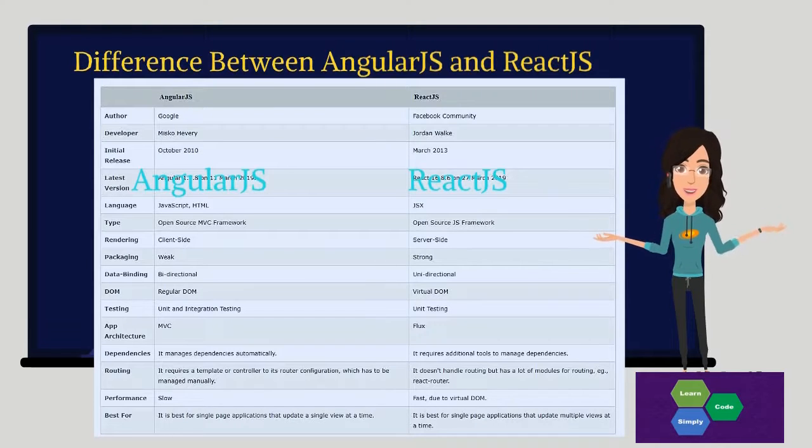For performance, Angular is quite slow, and React is fast due to the virtual DOM. And AngularJS is best for single page applications that update a single view at a time. And React is best for single page applications that update multiple views at a time.